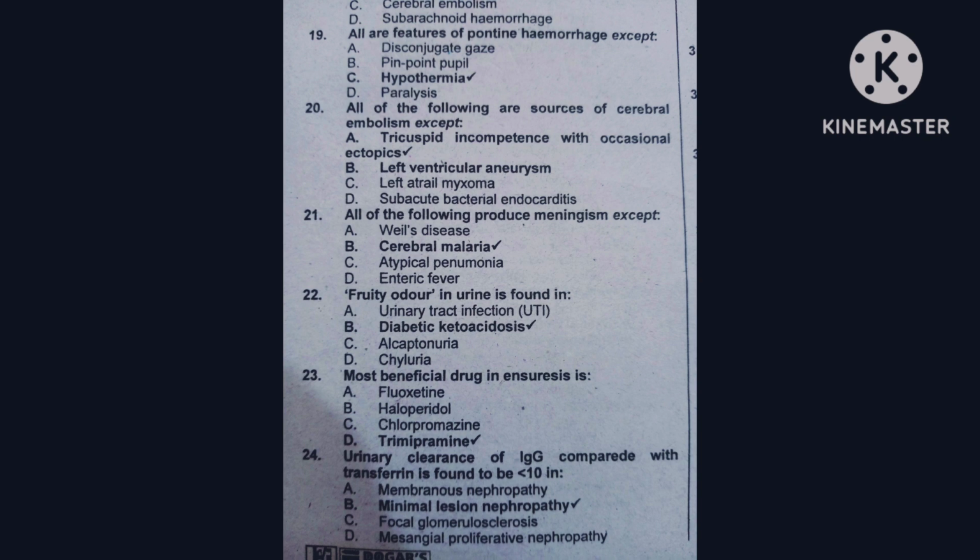Question number 24, the urinary clearance of IgG compared with transferrin is found to be less than 10 in: option A is membranous nephropathy. Option B is minimal lesion nephropathy. Option C is focal glomerulosclerosis. Option D is mesangial proliferative nephropathy. The correct option is minimal lesion nephropathy.